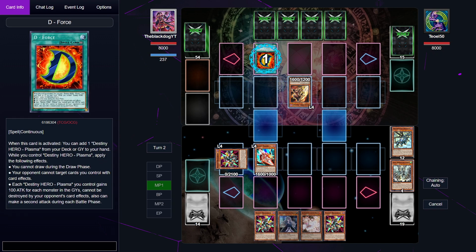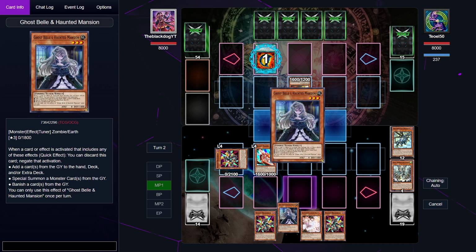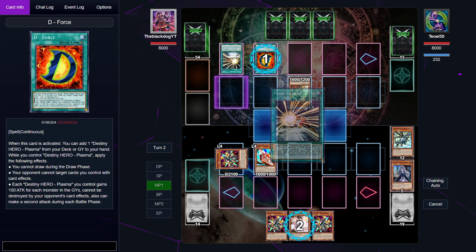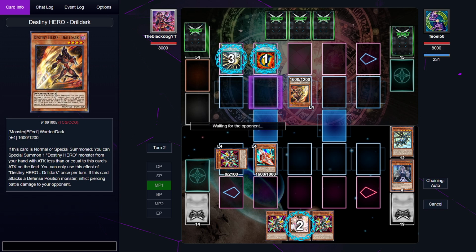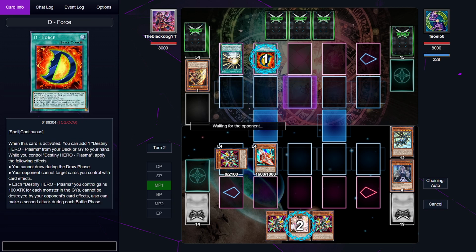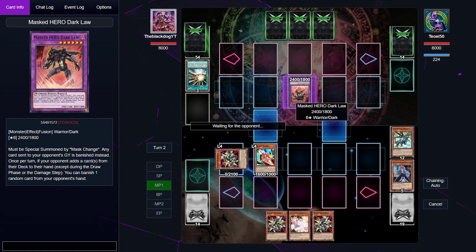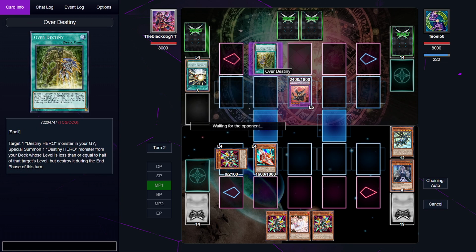Oh, D-Force. I am going to use a copy of Ghost Bell on it, because I think the Ash Blossom is more helpful against this specific deck. So D-Force, he's playing some kind of Destiny Hero. Mask Change, okay. This seems like a little bit of an old school Destiny Hero version, so it is old school Destiny Hero against old school Dragon Link, so not that bad. 3 cards in his hand, he's playing a 60 card deck I think, 3, 6, yes.